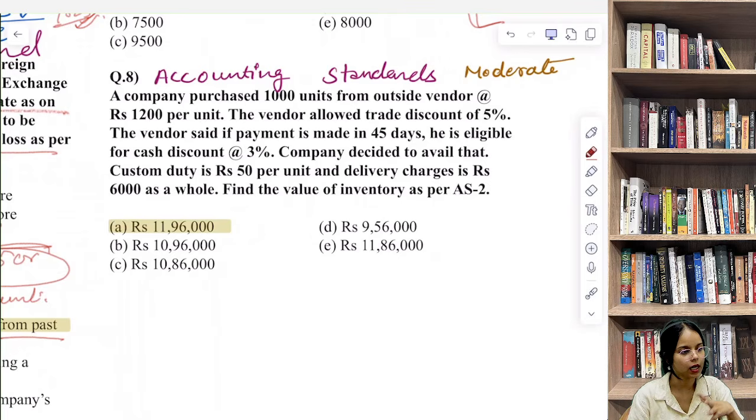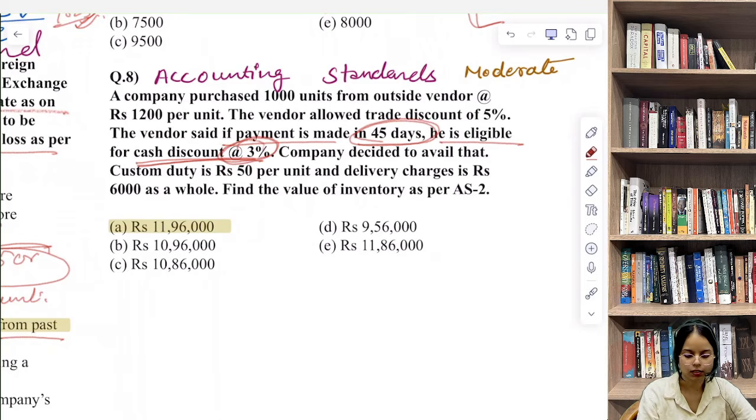This question number 8. A company purchased 1000 units from outside vendors at rupees 1200 per unit. The vendor allowed trade discount of 5%. The vendor said if payment is made in 45 days he is eligible for cash discount at the rate of 3%. Company decided to avail that cash discount. Custom duty was ₹50 per unit and delivery charges is ₹600 as a whole. Find the value of inventory as per AS accounting standard 2.